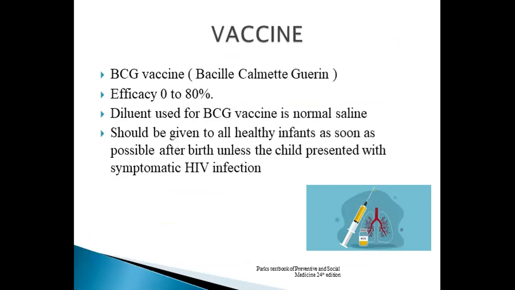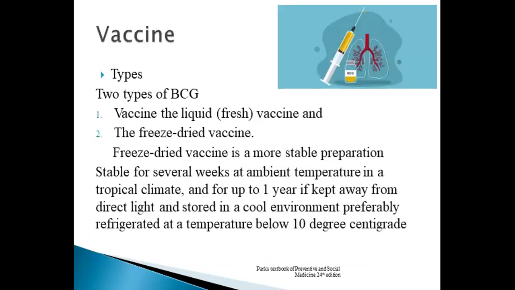It is diluted and used for BCG vaccine in normal saline, and should be given to all healthy infants as soon as possible after birth, unless the child presents with symptomatic HIV infection. The vaccine comes in two types: liquid vaccine and freeze-dried vaccine. Freeze-dried vaccine is a more stable preparation, stable for several weeks at ambient temperature.